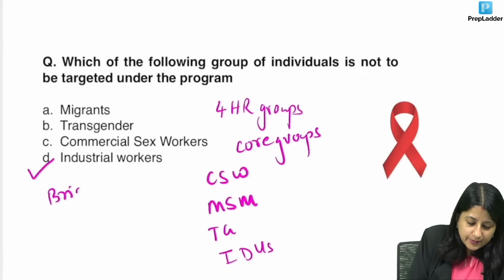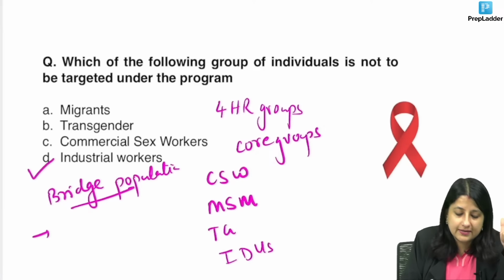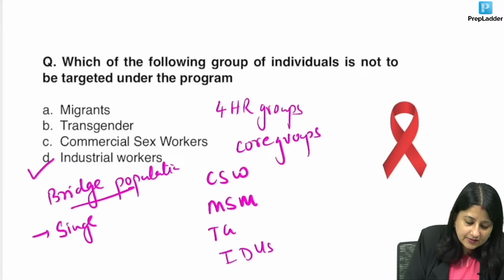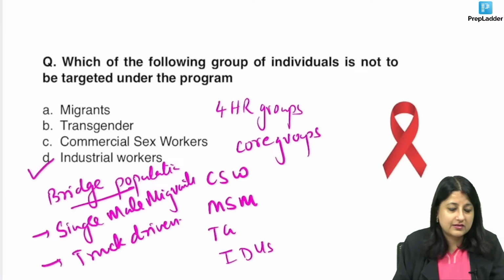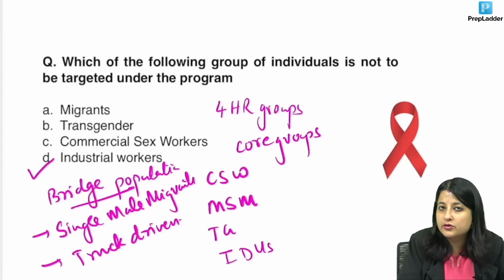And when we have to talk about the bridge population, what is the bridge population, guys? The bridge population is single male migrants, truck drivers, and also we can say clients of commercial sex workers.